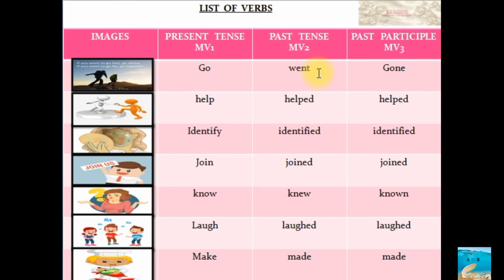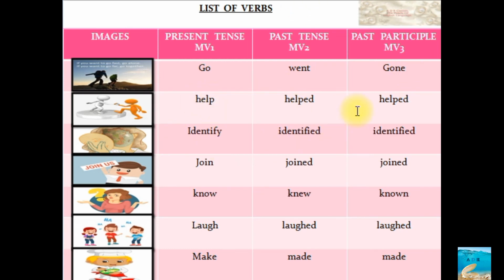Go, went, gone. When you look at the word went, you should be able to recognize that this is past tense. Gone, when you see it, you have to use have forms: have, had, will have. So looking at the word itself, it is telling you that this is the past participle, and we have to use it for perfect tense. When I come to the tense forms, I will tell you all that in detail.